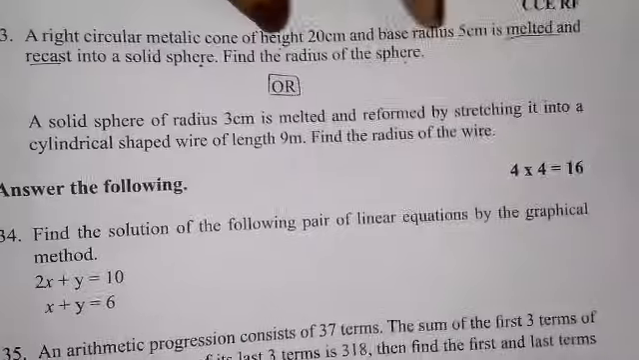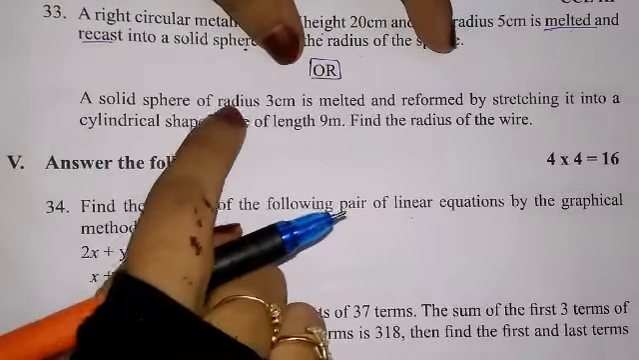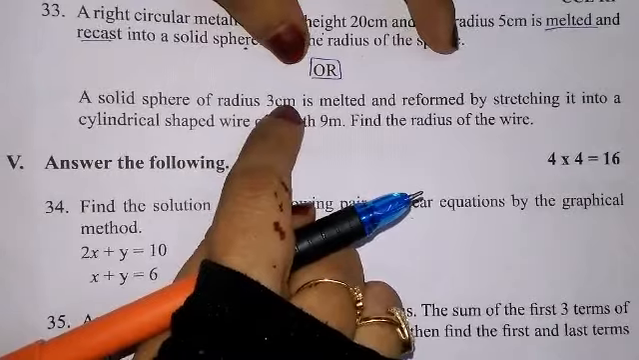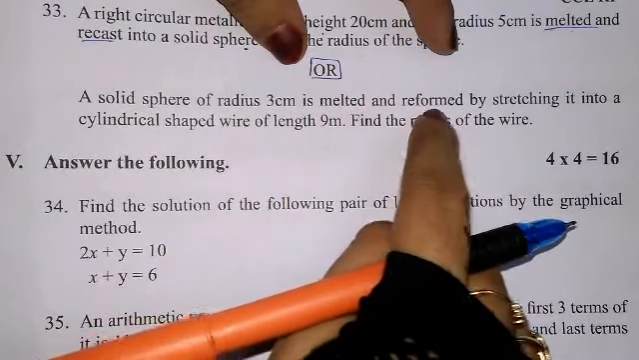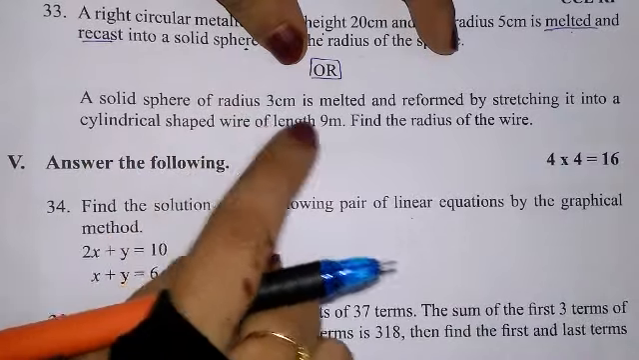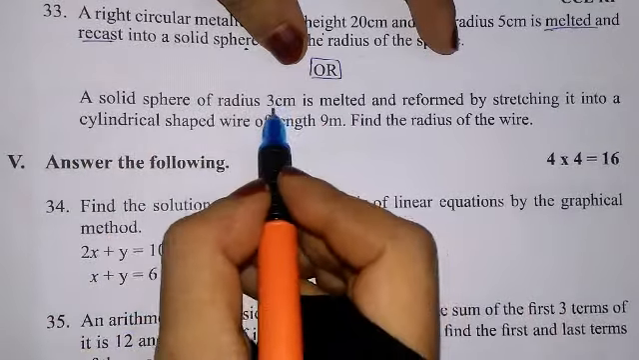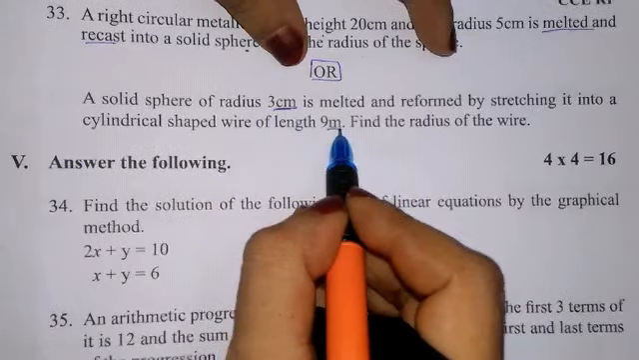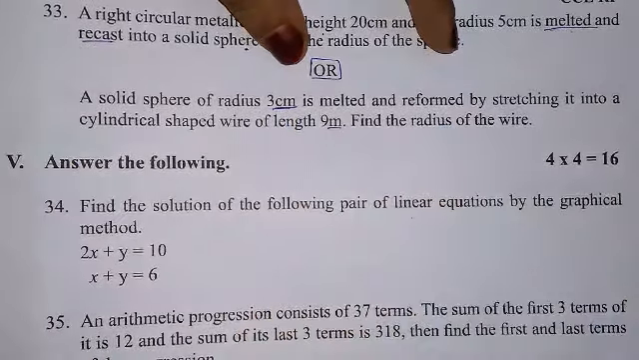Let us see one more question. A solid sphere of radius 3 centimeter is melted and reformed by stretching it into a cylindrical shaped wire of length 9 meter. Here unit is different. We should focus first on that. Find the radius of the wire.